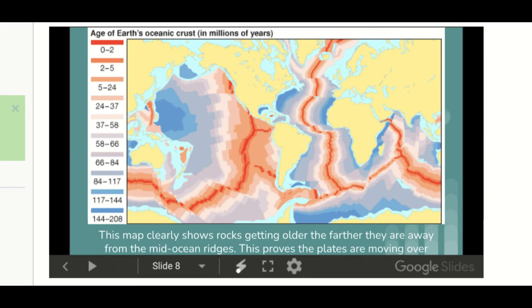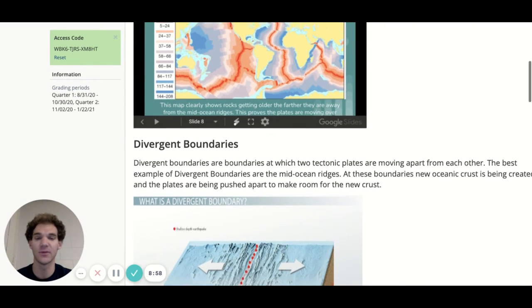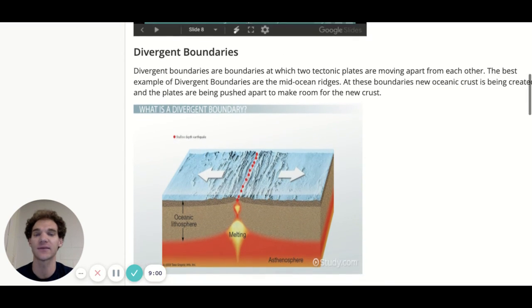And discovering the different ages of rocks. The further you get away from these mid-ocean ridges, the older the rocks get, meaning, yes, they have in fact moved the plates. So later, after Wegener died, there was proof that the plates are moving. So his idea, even though people laughed at him originally, was eventually proven correct.